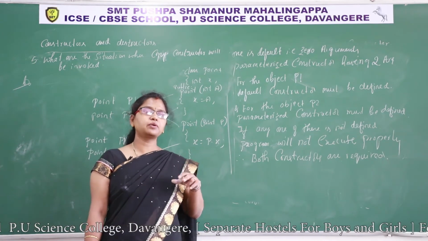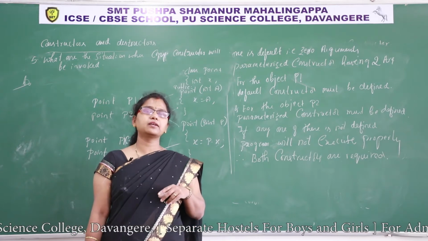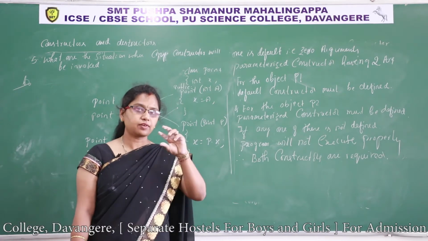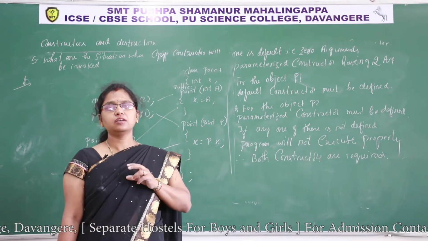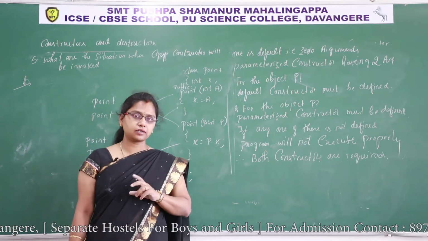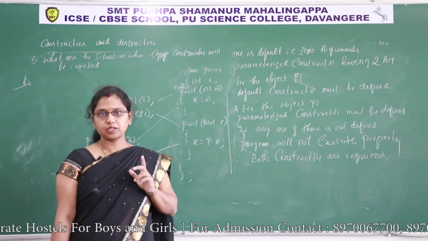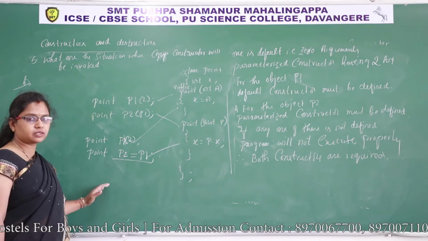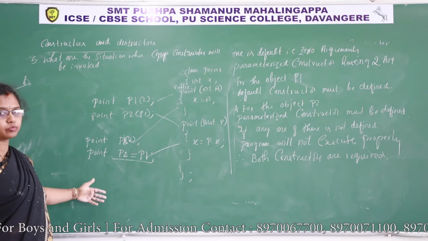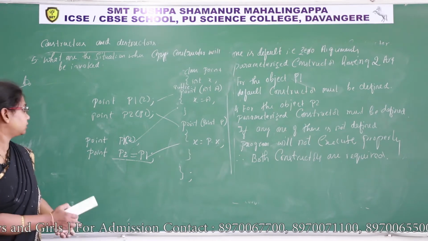The same example you can modify. Instead of displaying the resultant complex number from the function definition, you have to return the result, return that object to the main function. From the main function you can display. So these examples I already discussed. I have already given the points along with the example, once you go through that.